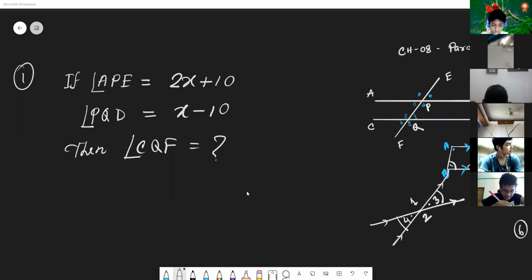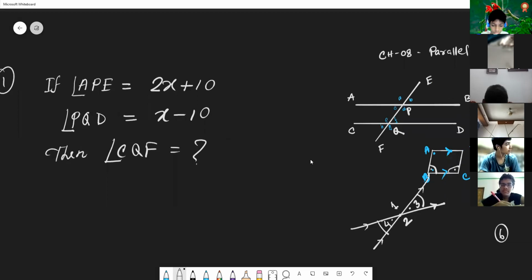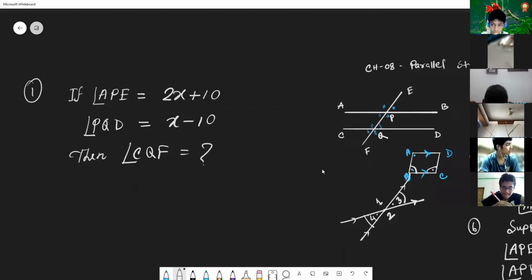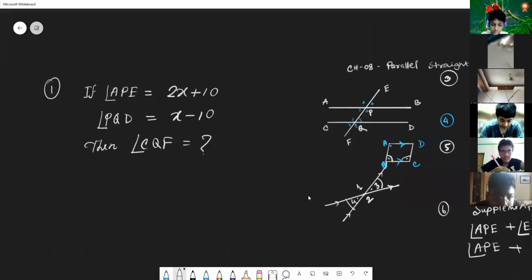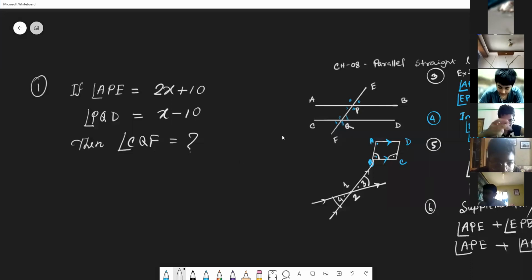You don't see the figure here? On the right side, in the same figure. I think you can see the right side figure, and on the left side the question. This figure, the first one. Okay, sir. Thank you. Now, who can answer here, dear students? Try to identify the angle name. Find the exact value of the angle.